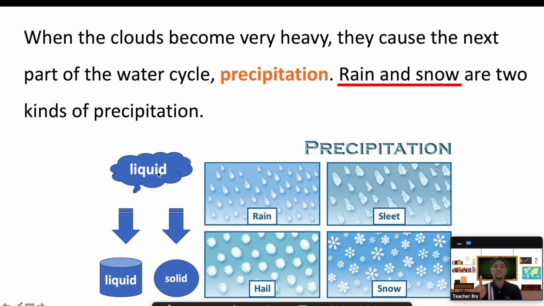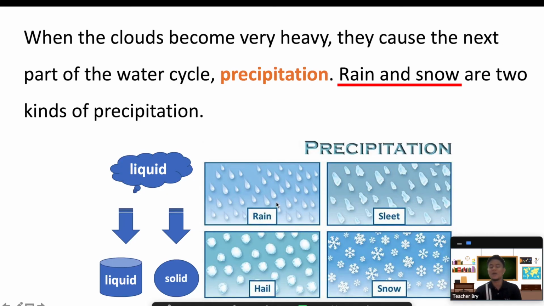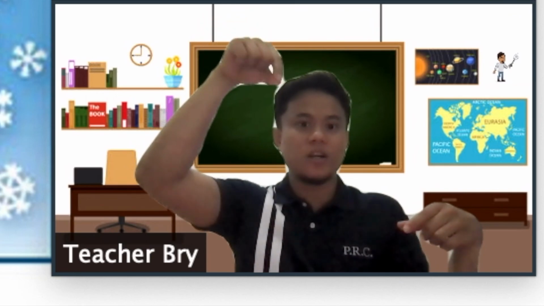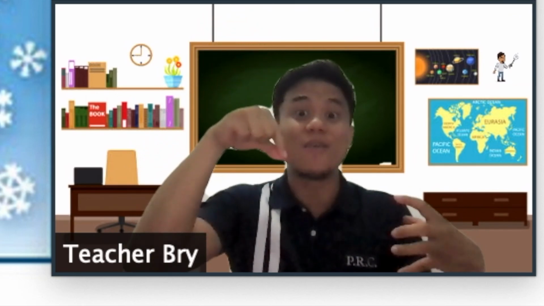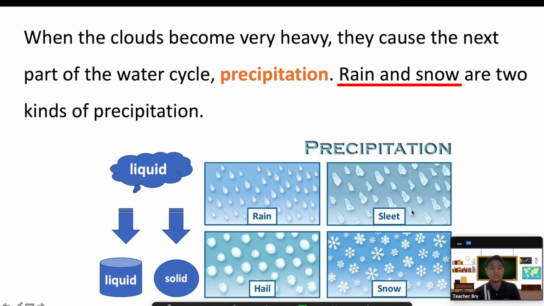So precipitation is actually liquid or solid falling down from the sky, and it can reach the ground as liquid, or sometimes it can reach the ground as solid. Example of liquid falling from the sky is rain. And examples of those that turn into solid because the atmosphere is very cold, right? So from the cloud, it's water, it's liquid. Then when it reaches the very cold atmosphere, it freezes. And it could either become sleet.